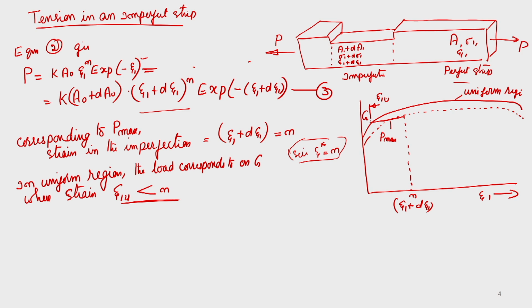So this is the maximum uniform strain, since it is measured in the uniform region of the test. The uniform region cannot be loaded to a load more than G, since any attempt to load beyond G will be transmitted to the imperfection, and only the region at the imperfection will get strained. It will deform there, and finally in an uncontrolled way instability will set in, and then the material will fail there.